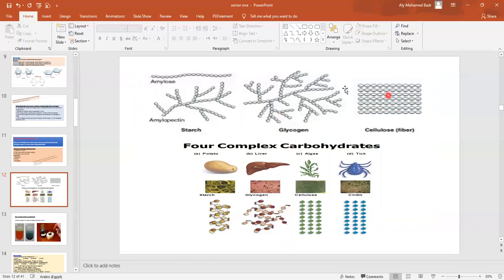When they are arranged in a stable form, they are cellulose molecules. Starch is present in potatoes, the liver has glycogen, algae has cellulose in the cell wall, and the cover of spiders and so on is formed of chitin, which is also a carbohydrate.